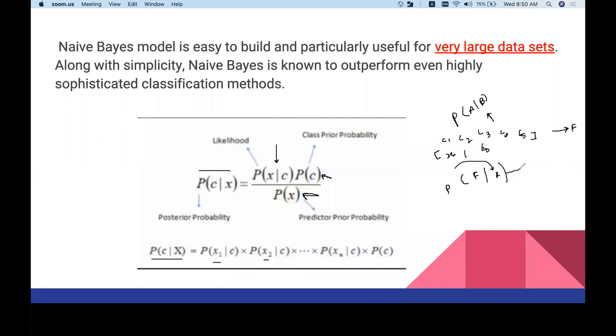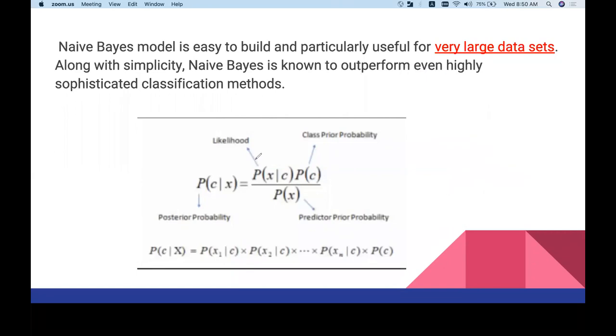Now, for finding that value, what we also need is the probability of C. Okay, what is the probability of C? So we'll see an example, you guys will understand actually. But this is difficult to explain and understand.